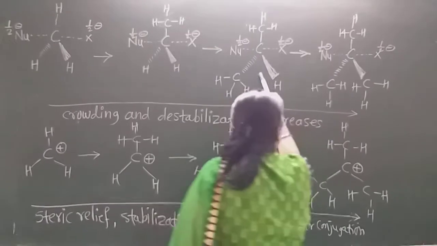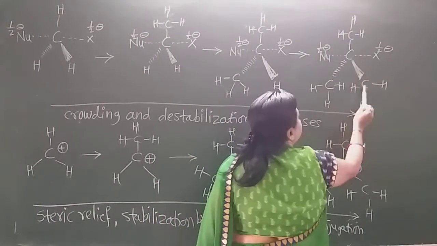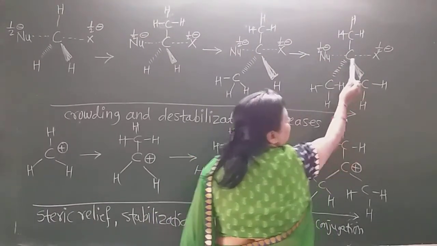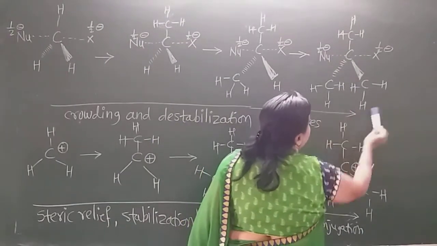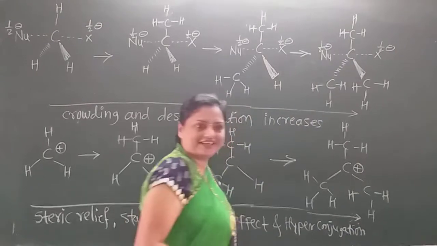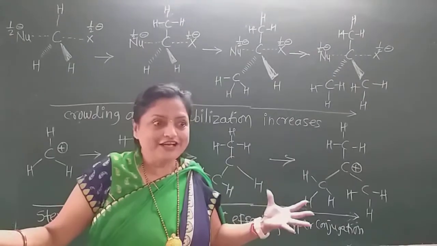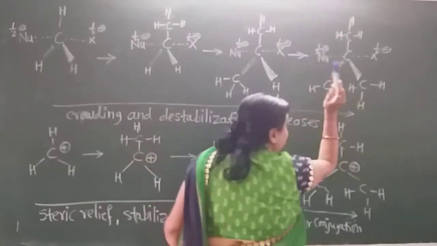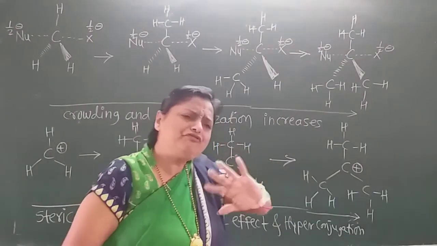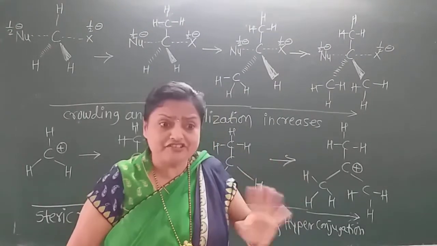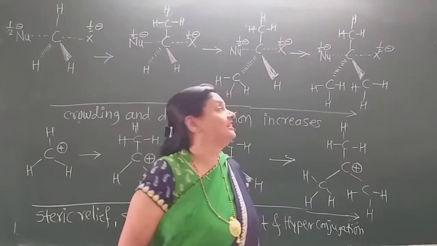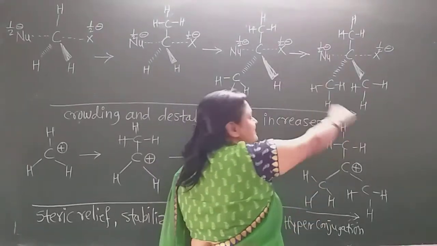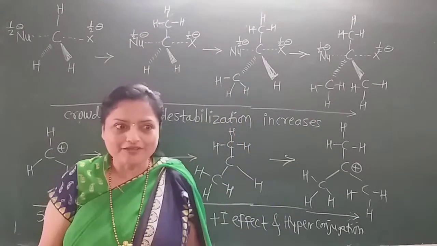Again, in the tertiary, all three carbons are joined to the carbon that is penta-coordinate, and these three alkyl groups are more bulkier. Due to that, this penta-coordinate carbon becomes very destabilized, very energized. So, tertiary alkyl halide does not favor the SN2 mechanism.